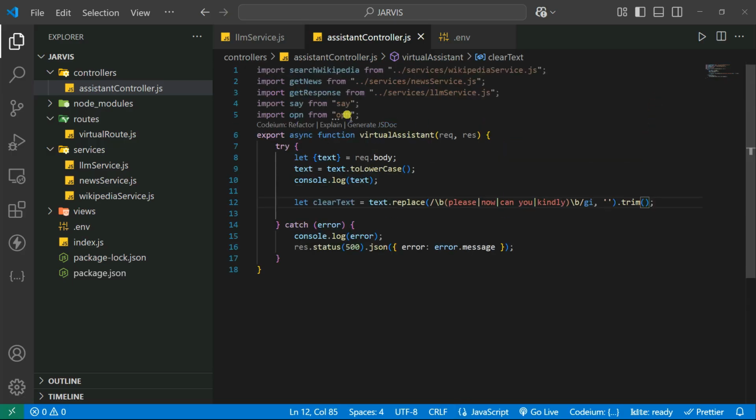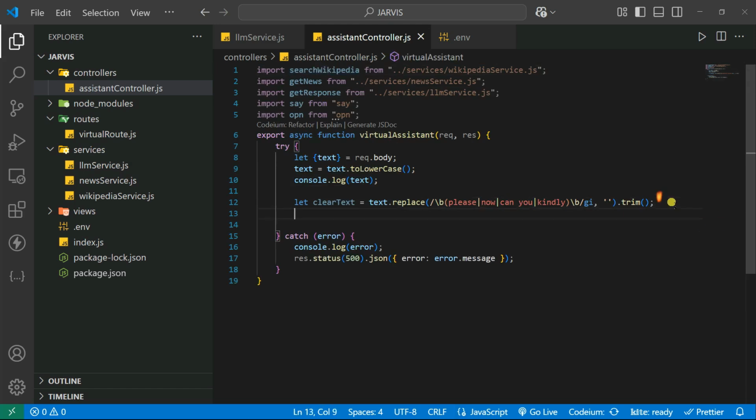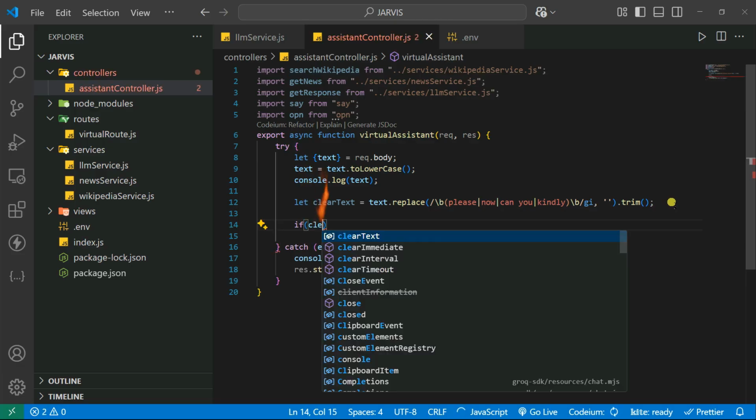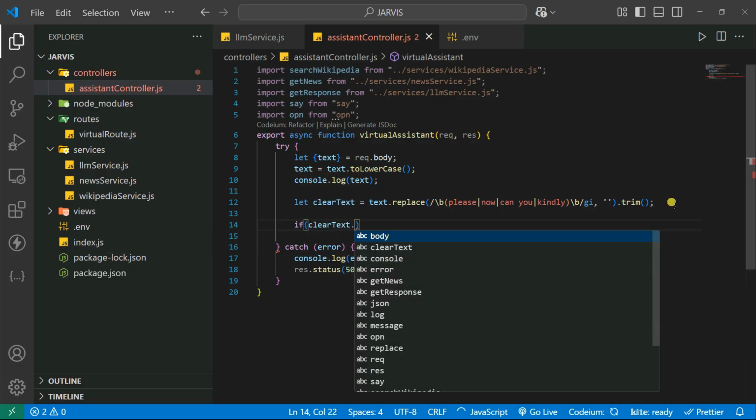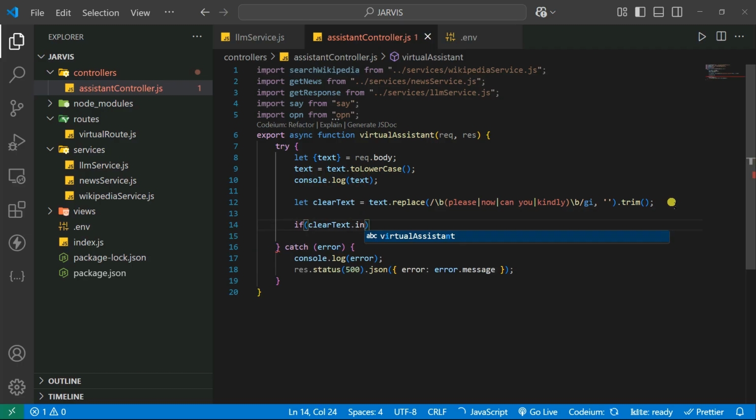Now first let's try to initialize here the open YouTube, and let's see if it will work or not. So we simply go on here, and then give it a command. Let's see if the clean text dot includes, let's say, open YouTube.